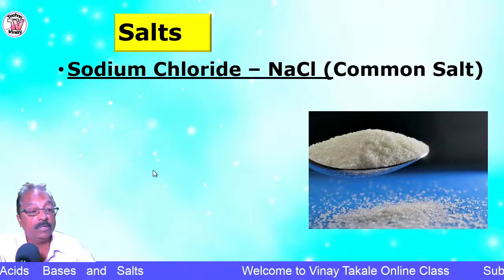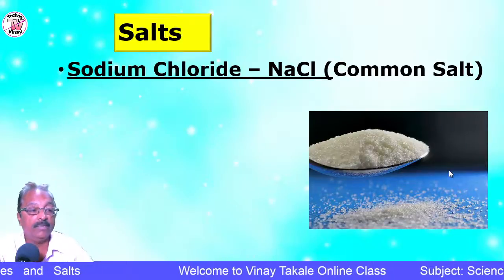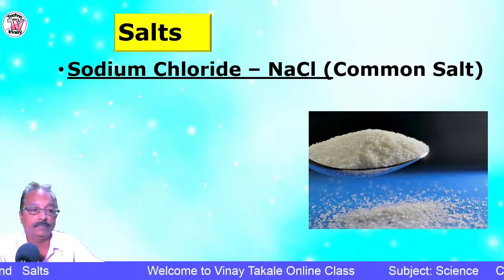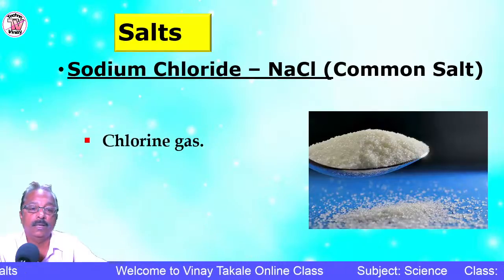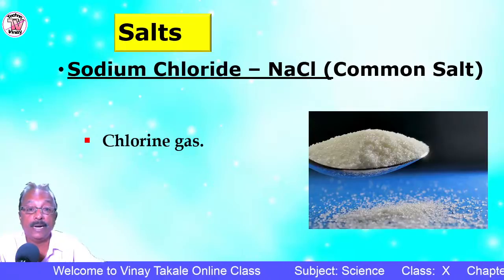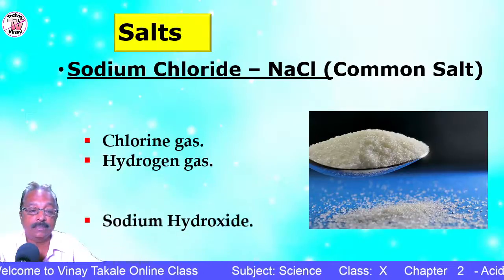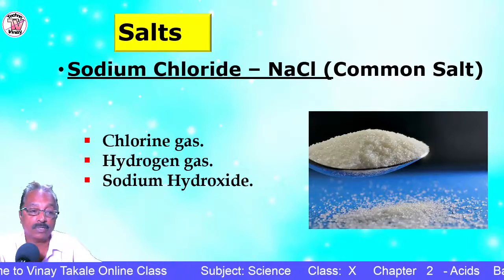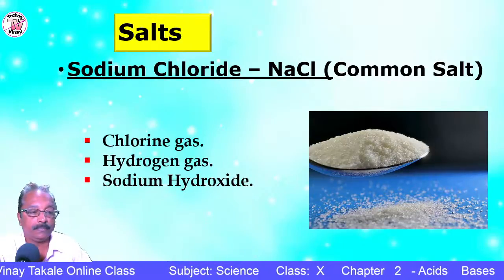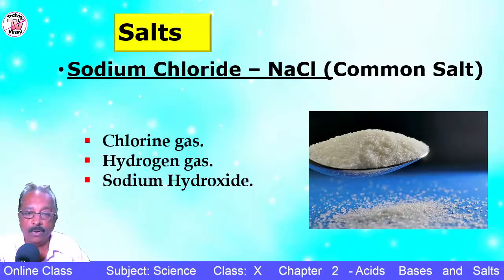So this is a salt, sodium chloride. All of you are familiar with this. One of the products that we get from the sodium chloride is chlorine gas, hydrogen gas, and sodium hydroxide, that is alkali. Followed?